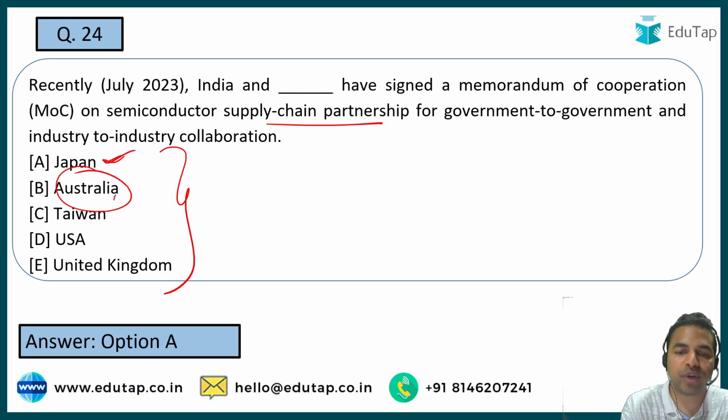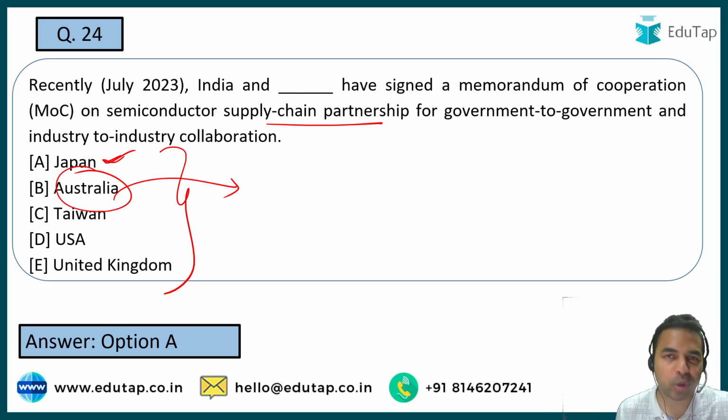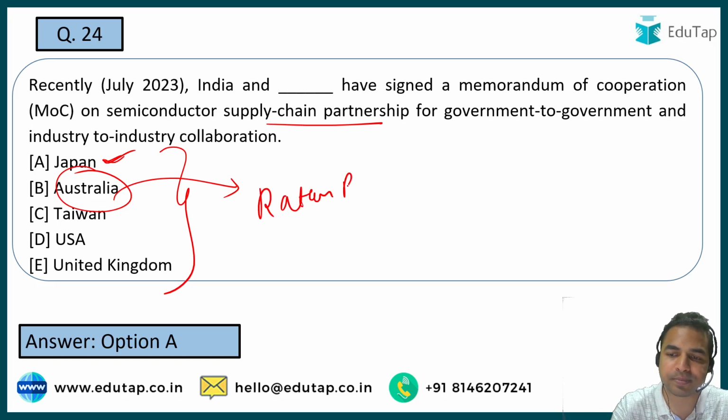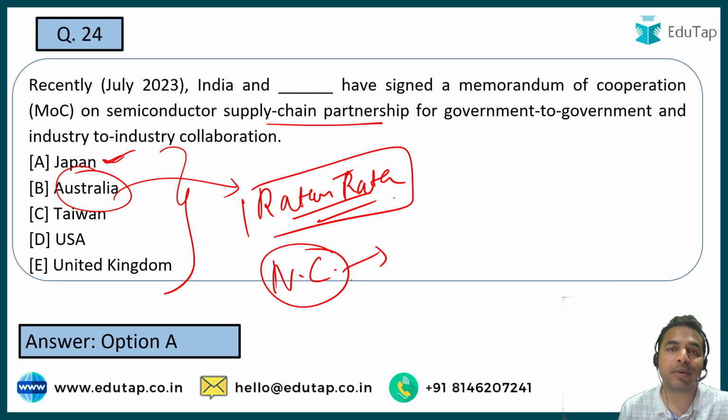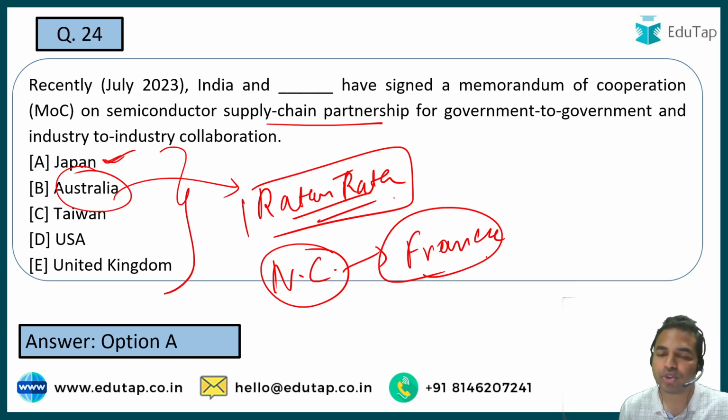Now guys, when I talk about Australia, as I told you about the civilian honor which has been given by France to the Indian Prime Minister, and given by Suriname to the Indian President. Now when I talk about Australia, it has also given its highest civilian honor to Ratan Tata ji for boosting the relation between India and Australia. Similarly guys, there is another person related to the Tata group only, and the name of the person is N. Chandrasekharan. N. Chandrasekharan is the person who has been awarded the civilian honor by, once again, France.